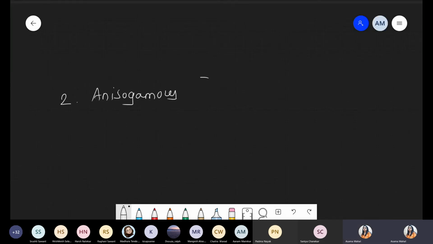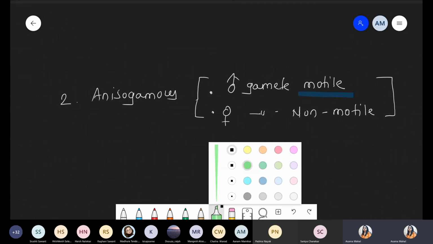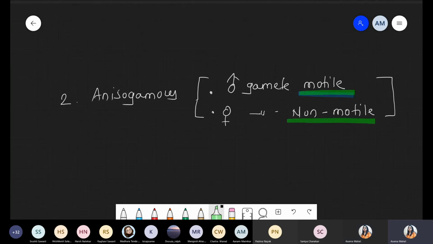In anisogamous, at that point you have to remember, the male gamete should be motile and the female gamete should be non-motile. So 2 types of reproduction are present: number 1, conjugation, and number 2, anisogamous. Why are we saying anisogamous? Because clearly there is a change with respect to movement. The male gamete is motile, the female gamete is non-motile.